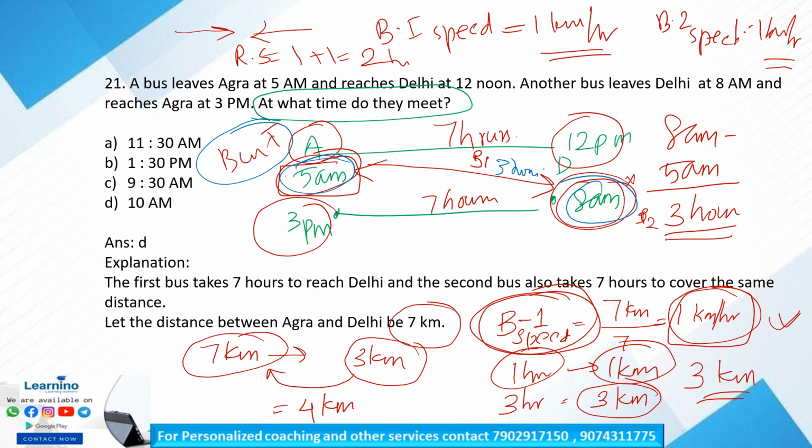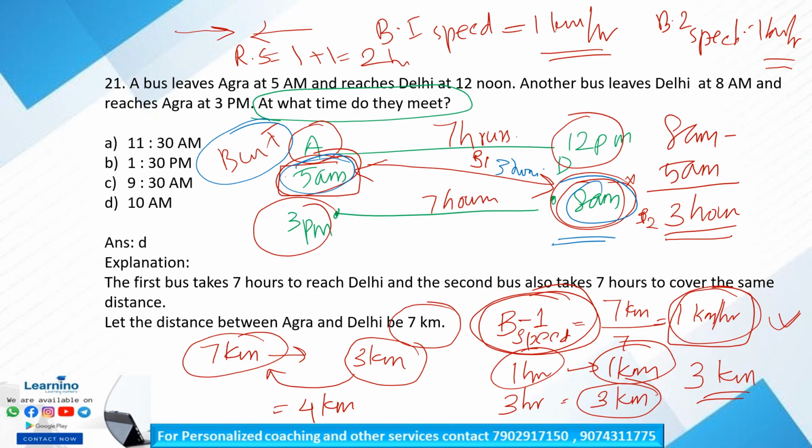So from that we conclude that only after 8 a.m. do the two buses meet. Right? From 5 a.m. to 8 a.m. only bus 1 travels, and bus 2 starts at 8 a.m. So we know that both the buses meet after 8 a.m. That is very clear, right?